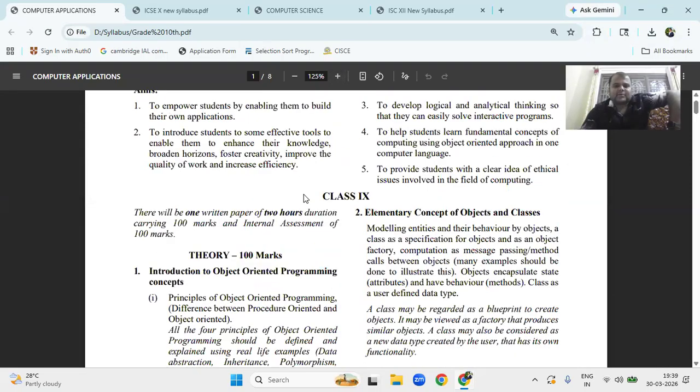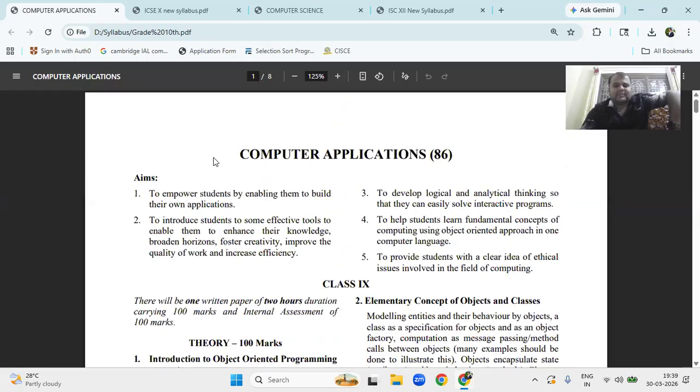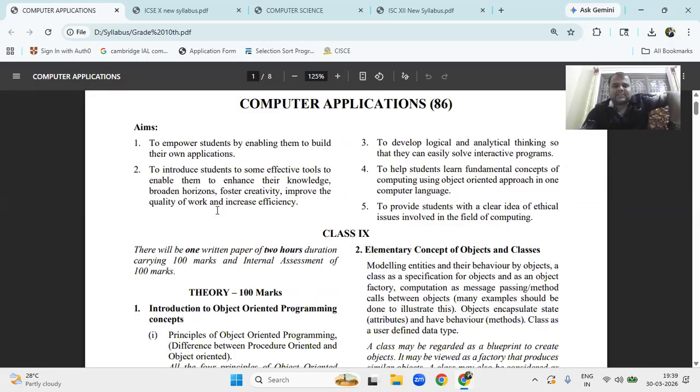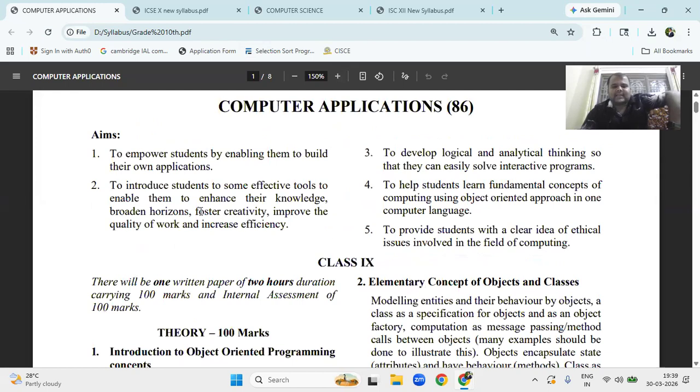You are going to learn what the aim of this subject is: to empower students by enabling them to build their own applications, and to introduce students to effective tools to enhance their knowledge, broaden horizons, foster creativity, improve the quality of work, and increase efficiency, to develop logical thinking. So, what is the main thing in ICSE 9th and 10th? You are going to learn Java. The subject name is Computer Applications.